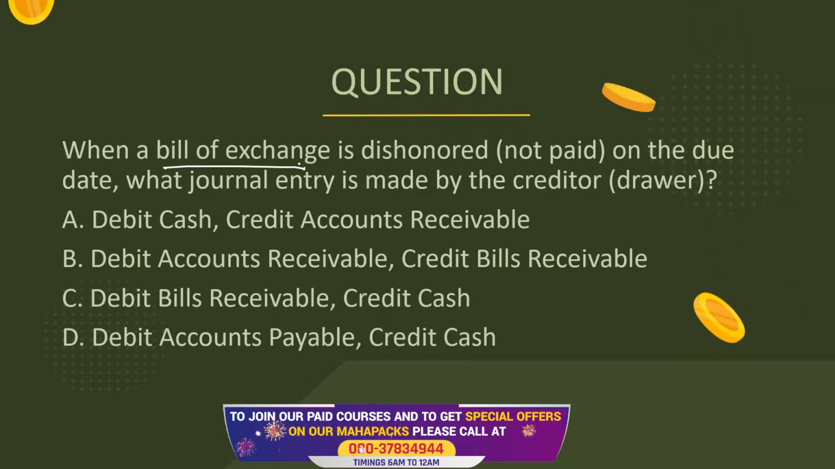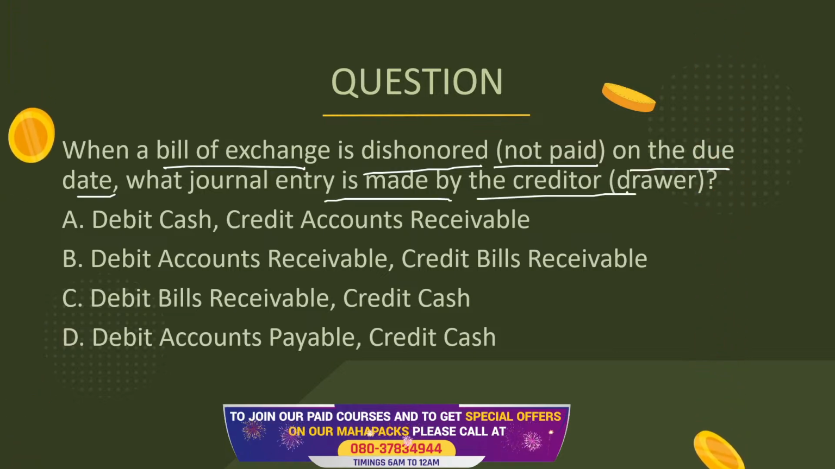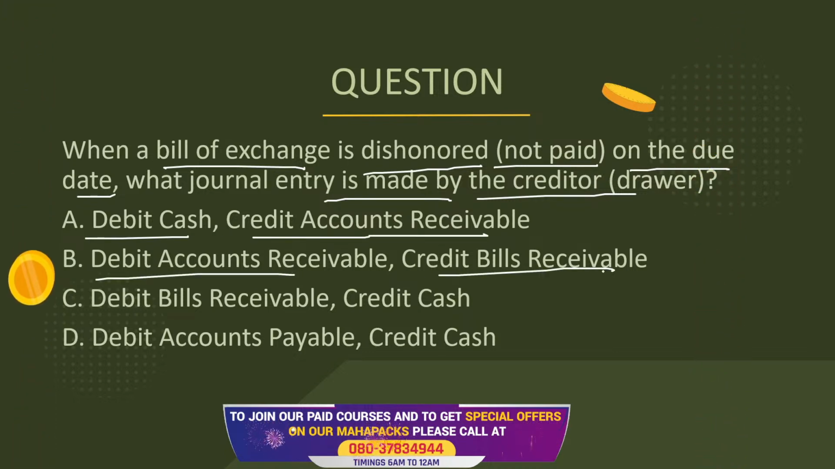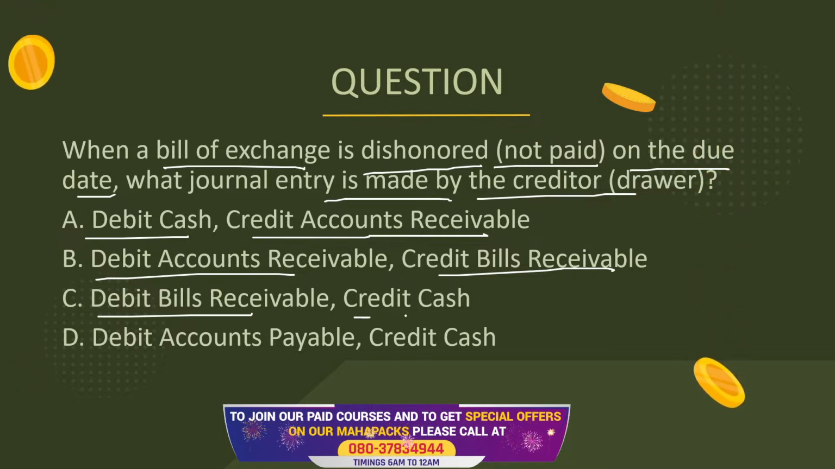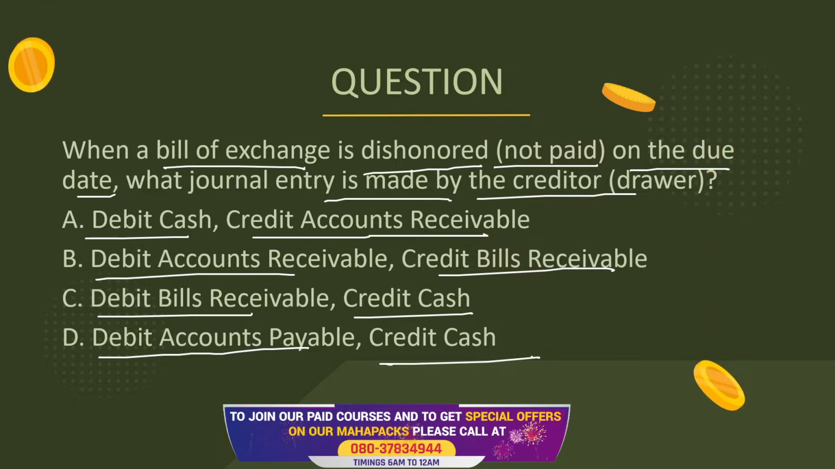When a bill of exchange is dishonored, or not paid on the due date, what journal entry is made by the creditor? Debit cash, credit accounts receivable; debit accounts receivable, credit bills receivable; debit bills receivable, credit cash; or debit accounts payable and credit cash. When there is a specific bill which is dishonored, which is not paid.